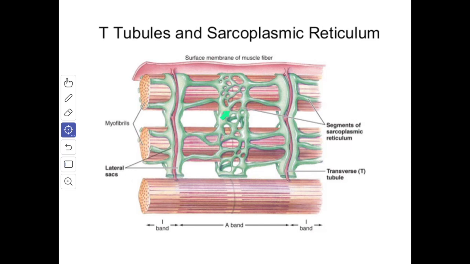There is one such network opposite the A band and another opposite the I band. So these networks, along with the upper and the lower tubules of the triad, constitute the sarcoplasmic reticulum. This reticulum is a closed system of tubes.